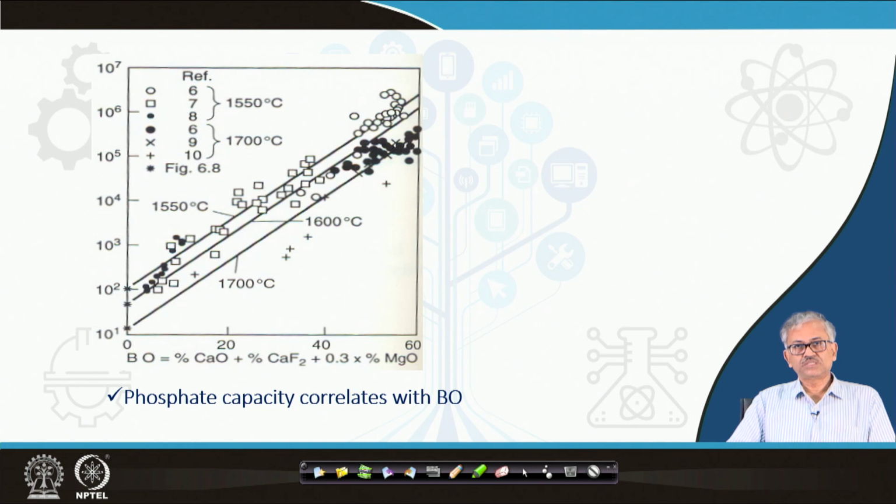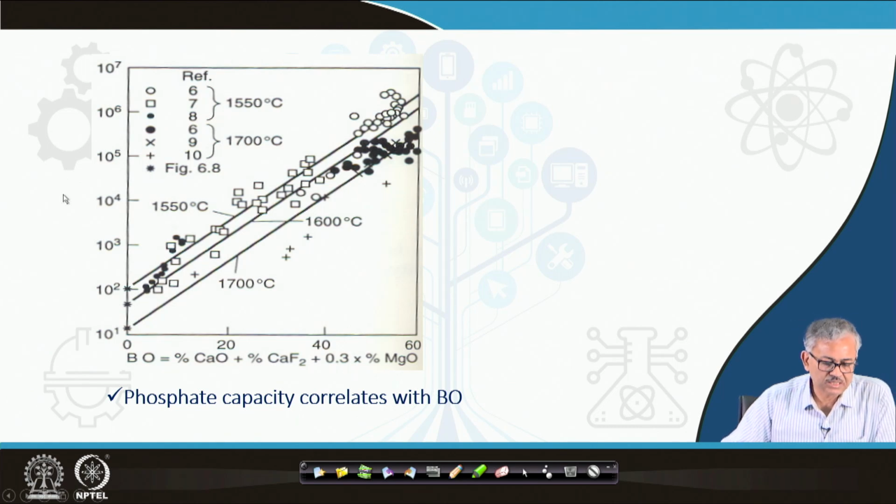But you can see it is much better than MnO and FeO, because MnO and FeO, as basic oxides, do not have much role in the dephosphorization. This correlates very nicely with the composition CaO plus CaF2 plus 0.3 MgO only. And this direction is basically the phosphate capacity.